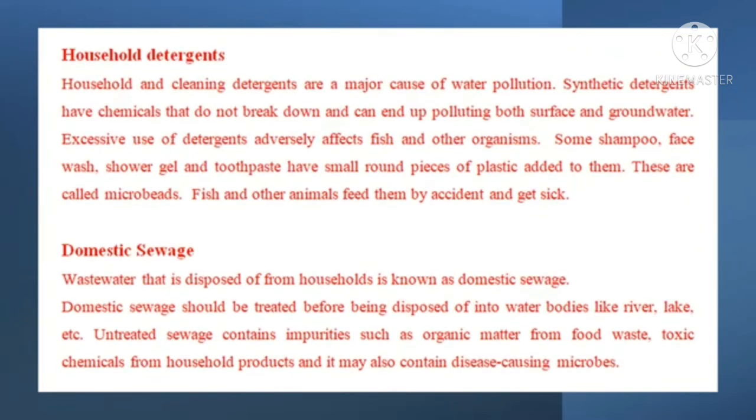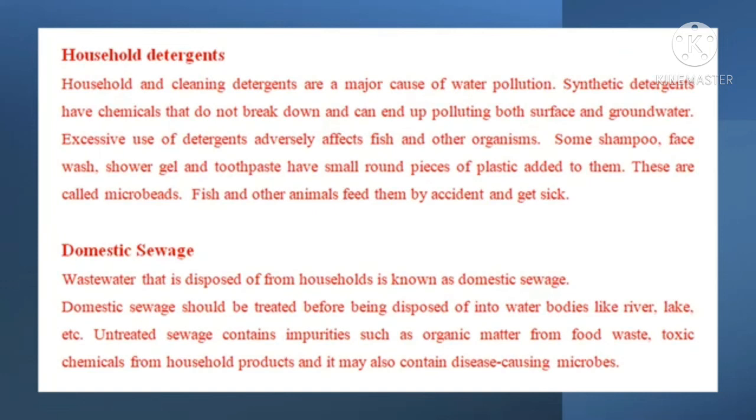Household detergents. Household and cleaning detergents are a major cause of water pollution. Synthetic detergents have chemicals that do not break down and can end up polluting both surface and groundwater. Excessive use of detergents adversely affects fish and other organisms. Some shampoo, face wash, shower gel, and toothpaste have small round pieces of plastic added to them. These are called microbeads. Fish and other animals feed on them by accident and get sick.